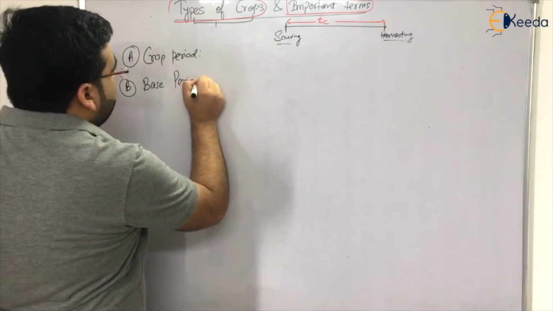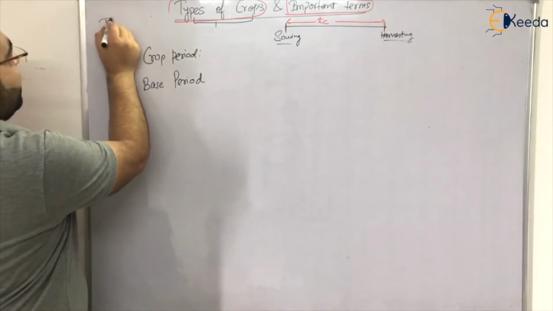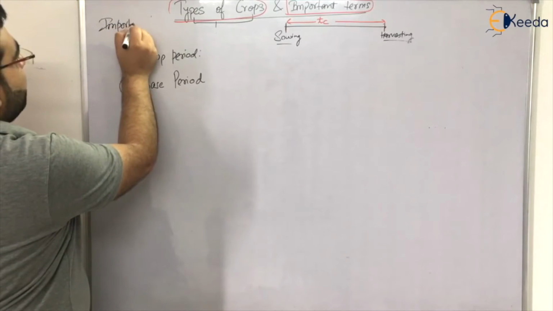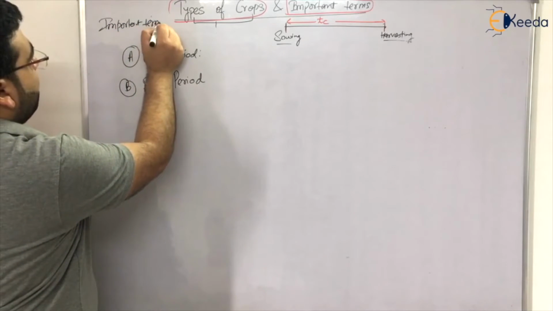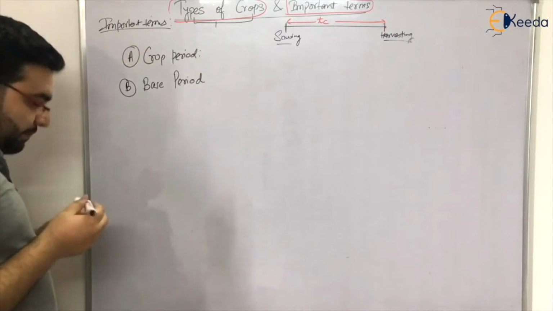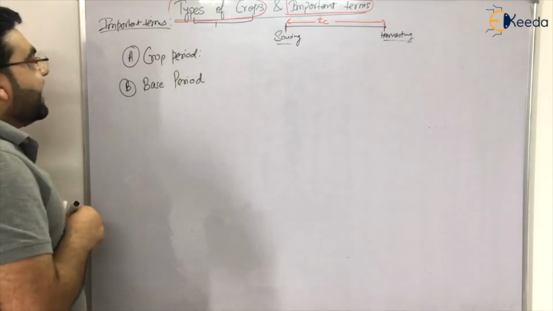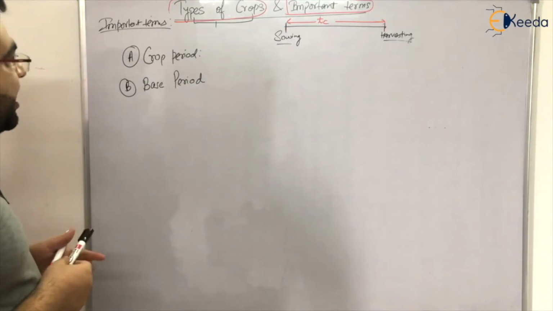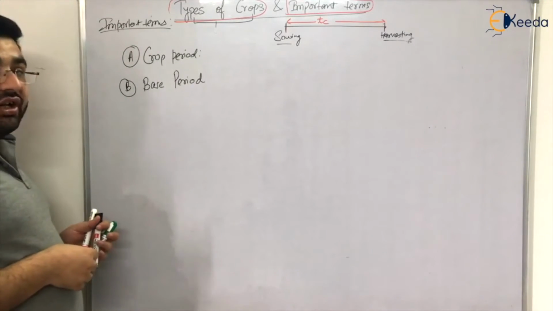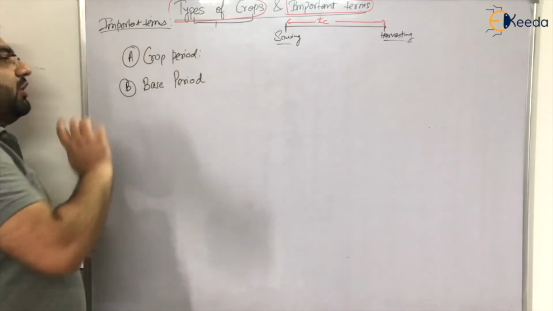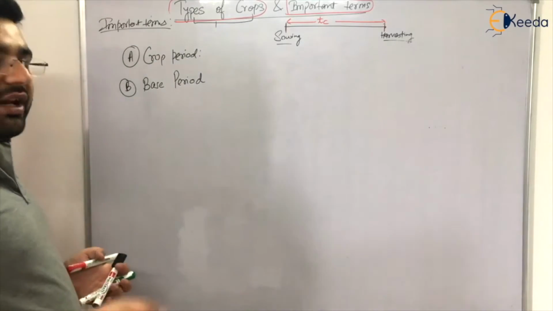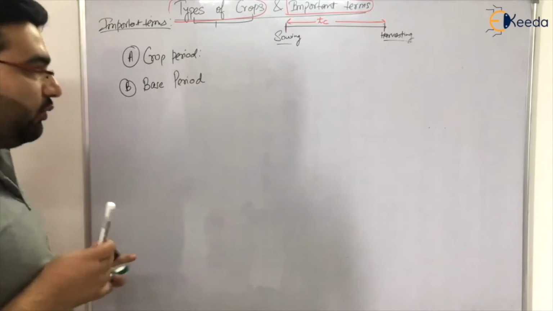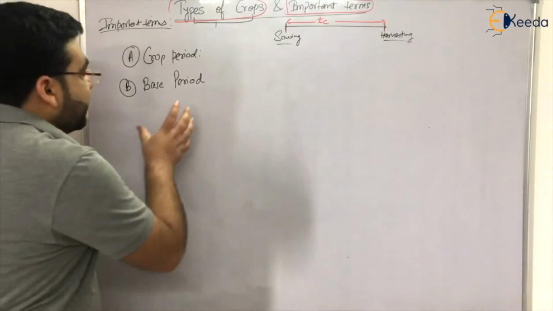So these are the important terms. Second is the base period. Students get confused between the base period and crop period, and in examinations when the base period is mentioned, sometimes students take it equal to the crop period. So what is the logic behind it? I will be telling you. That is important.